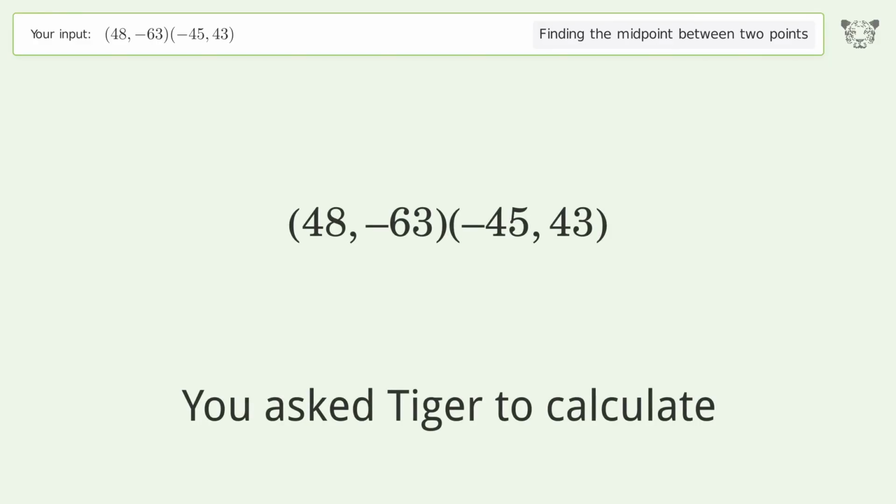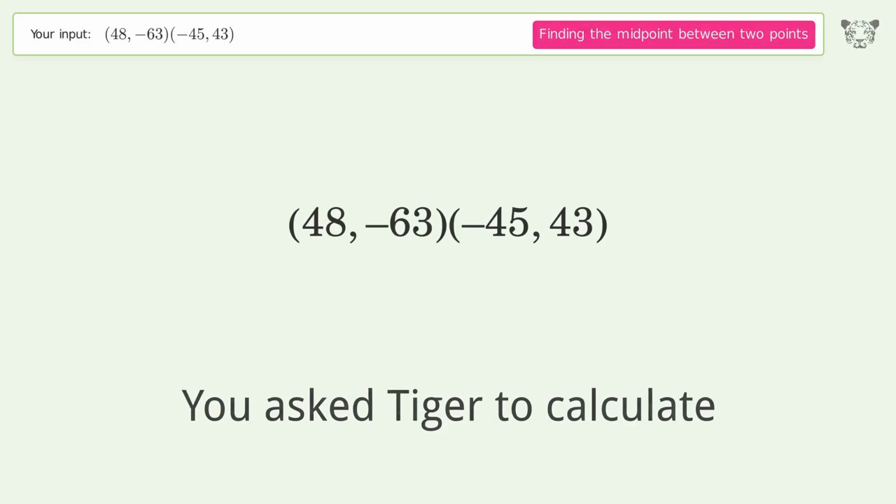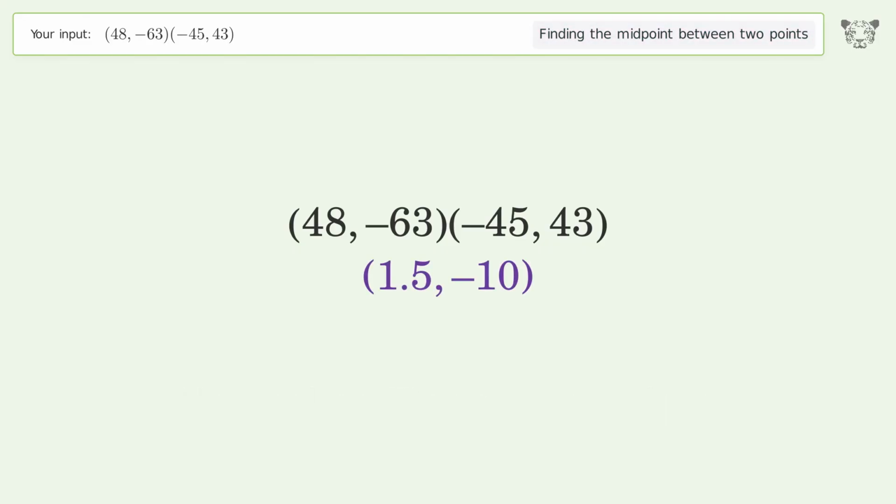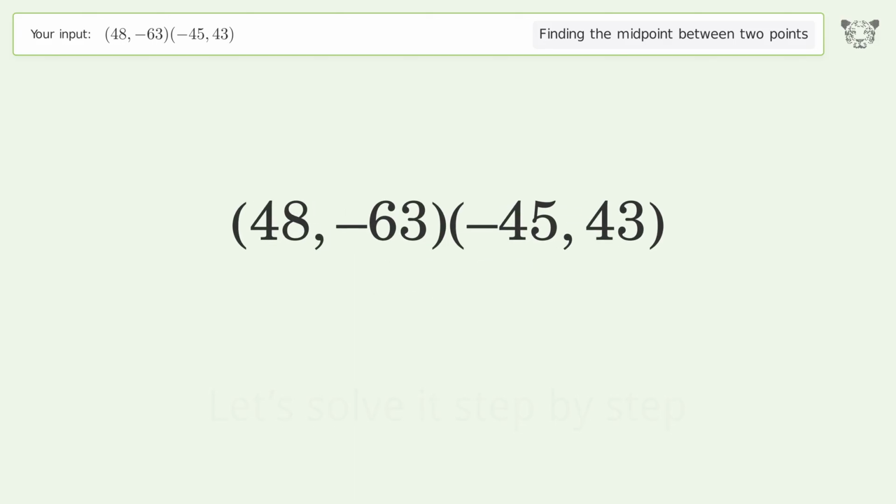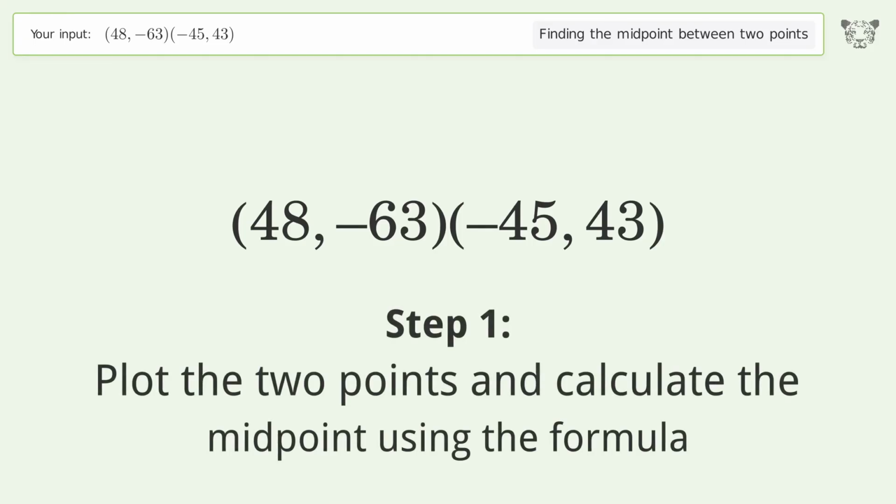You ask Tiger to calculate. This deals with finding the midpoint between 2 points. The midpoint between the 2 points is 1.5, -10. Let's solve it step by step. Plot the 2 points and calculate the midpoint using the formula.